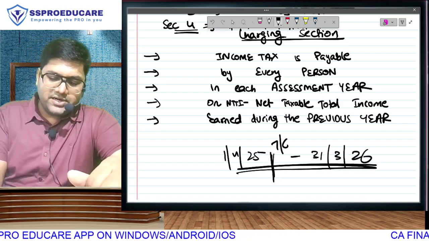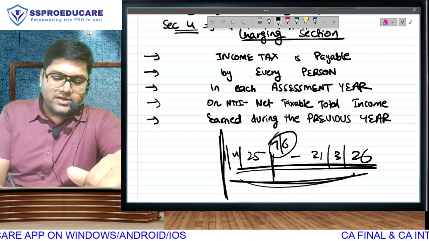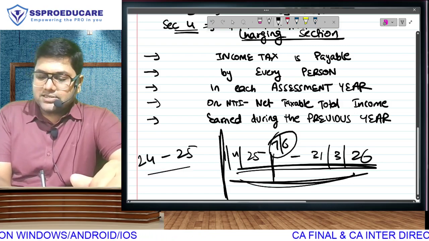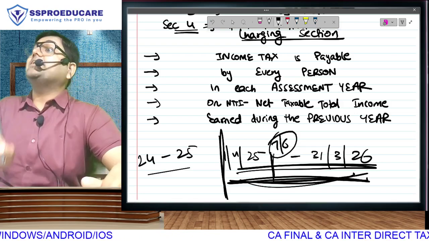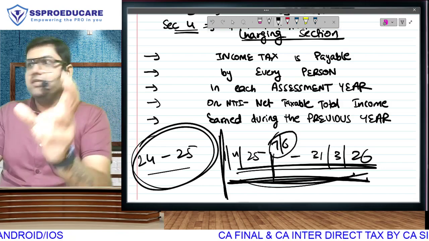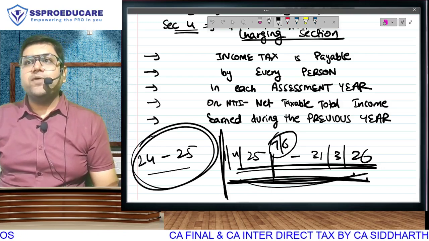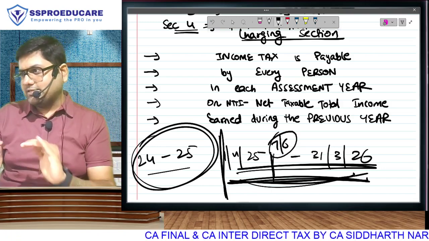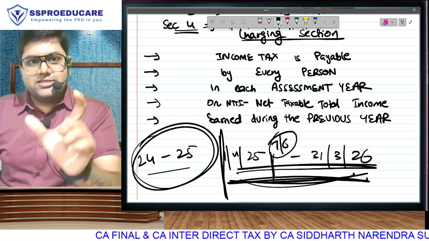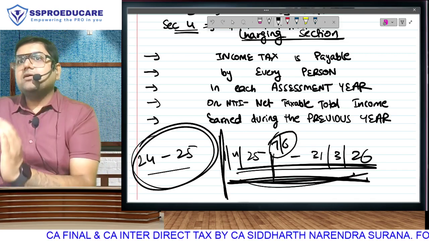I am somewhere on this date, no? So in this year, I can't calculate income of this year. I can calculate income of 24-25. So understand, 25-26 is the assessment year for the income that I have earned in 24-25. In simple language, in this year, I will calculate income of 24-25. So don't you realize that 24-25 for this year has become previous year? In simple language, earn income in one year, calculate in the next year.